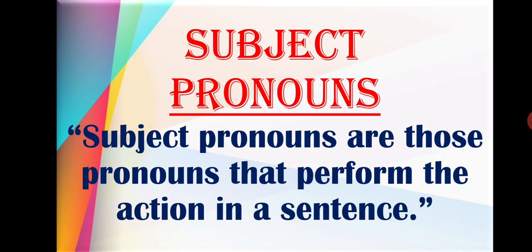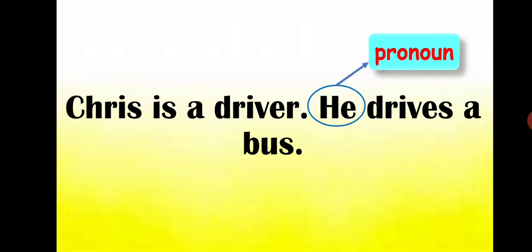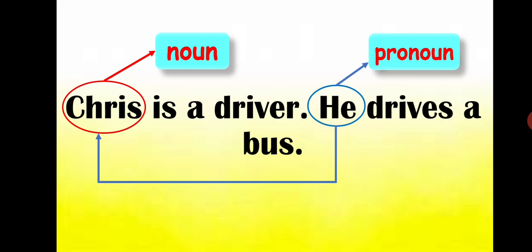Fine? Let's understand it with the help of this example. Chris is a driver. He drives a bus. Here, he is a pronoun, and he is used for Chris, which is a noun. Fine?